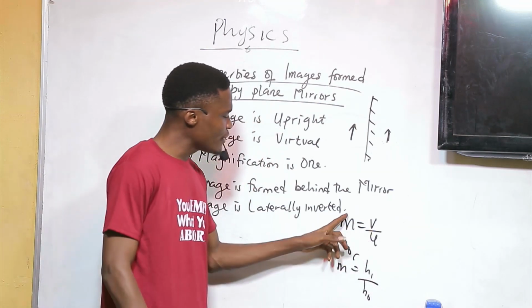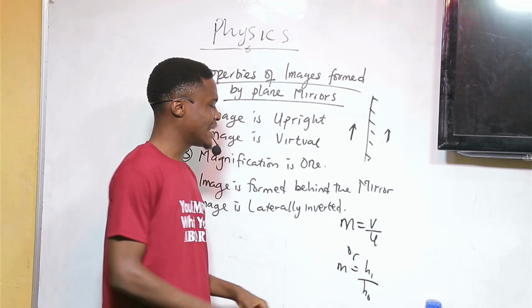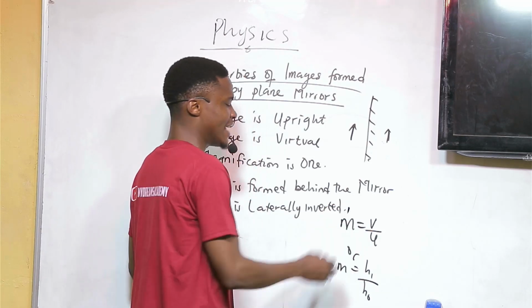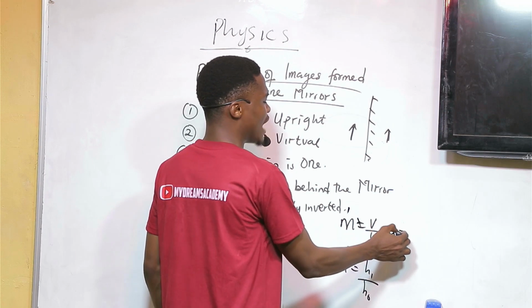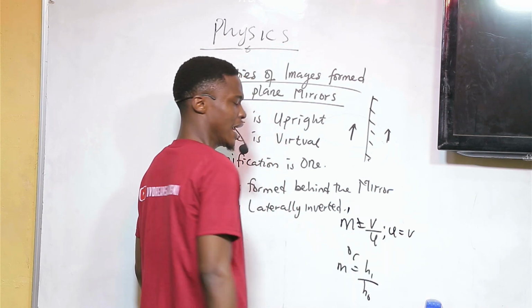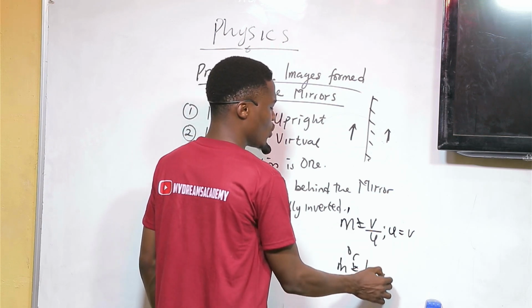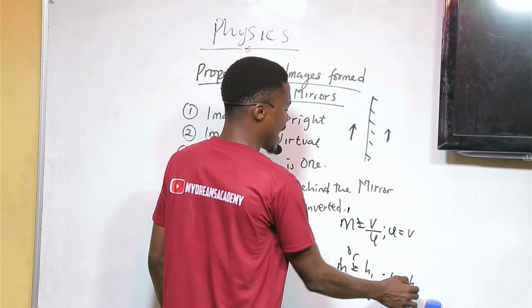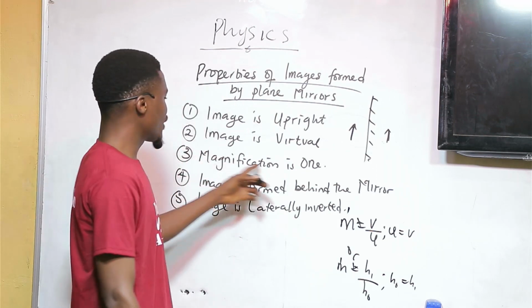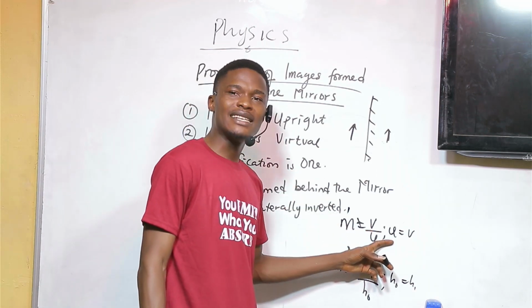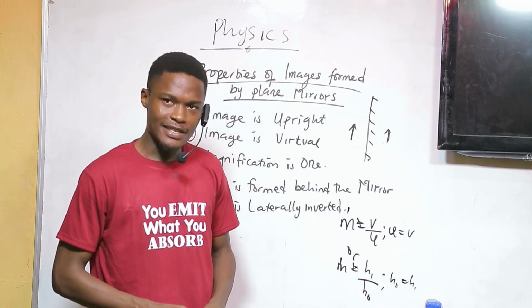Now looking at this formula, if M is equal to 1 and I cross multiply, it means that U will be equal to V. And it means that HO is equal to HI. Meaning that if magnification is 1, object distance is equal to image distance.